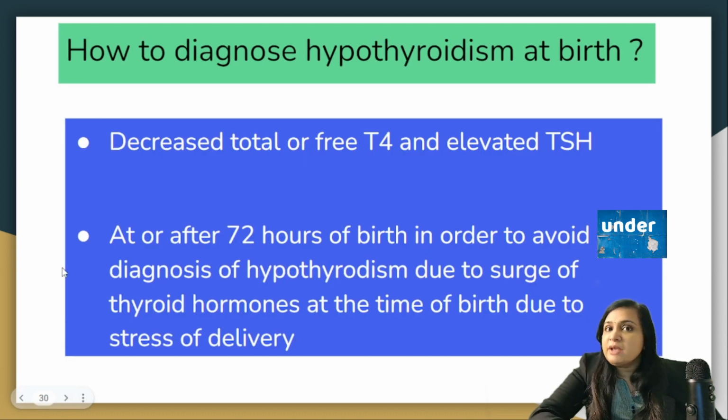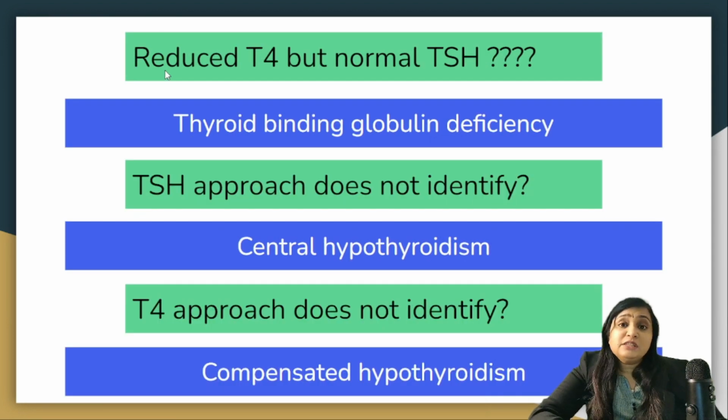So how to diagnose hypothyroidism at the time of birth? There will be decreased total or free T4, and there will be an elevation of the TSH level. It should be done after 72 hours of birth, because before 72 hours there may be a false diagnosis of hypothyroidism due to the surge of thyroid hormone at the time of birth, due to the stress of delivery. Concomitant T4 as well as TSH is recommended.